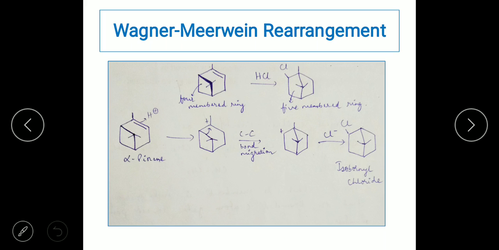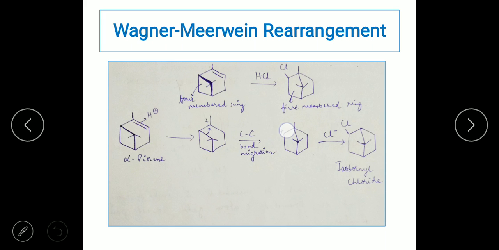You can see that the positive charge carbon is going to be eased by a migration of this carbon-carbon bond towards the carbocation. When that happens, this carbon atom is broken and it forms a bond like this. Now this carbon atom which was broken forms a carbocation.